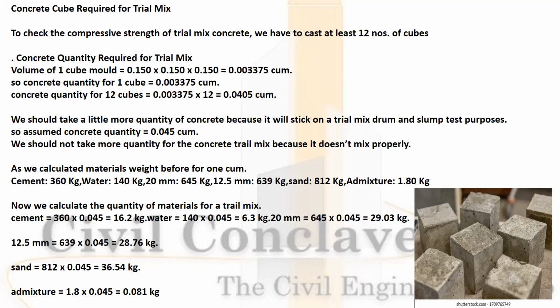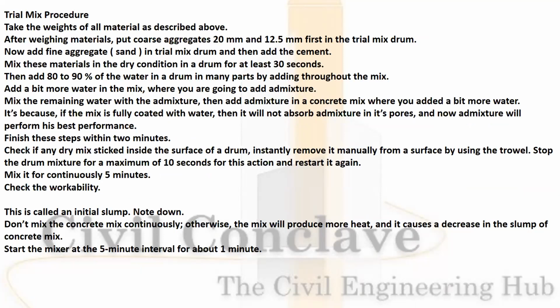Cement 360 into 0.045 will make you 16.2 kg. Water 140 into 0.045, 6.3 kg. 20 mm 645 into 0.045, 29.3 kg. 12.5 mm 639 into 0.045 will make you 28.76 kg. Sand 812 into 0.045, 36.54 kg. Admixture 1.8 into 0.045, that makes 0.081 kg.